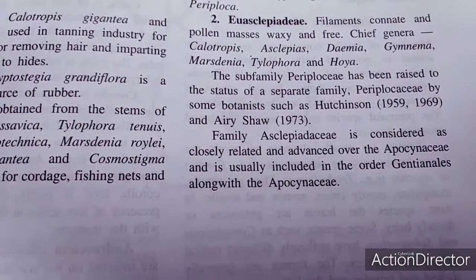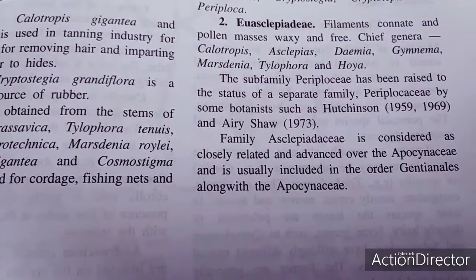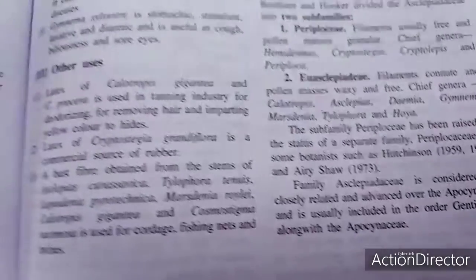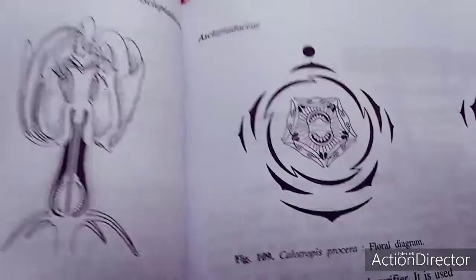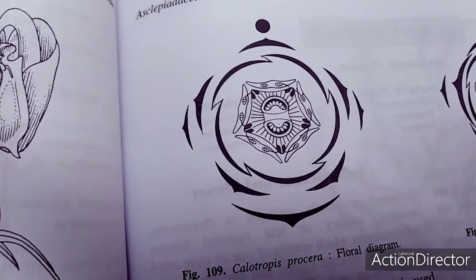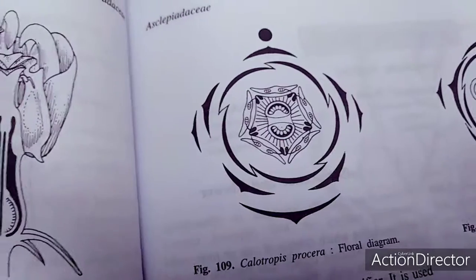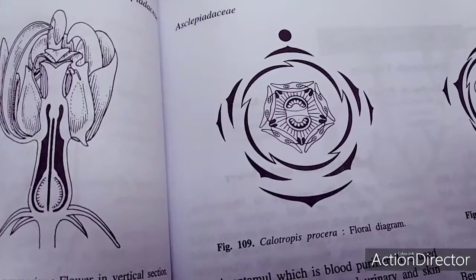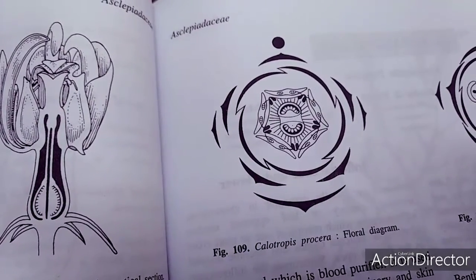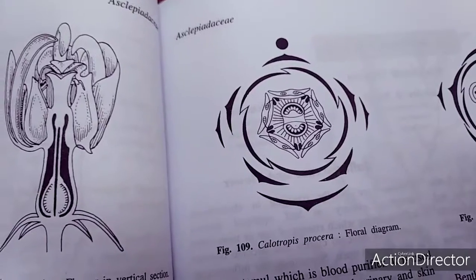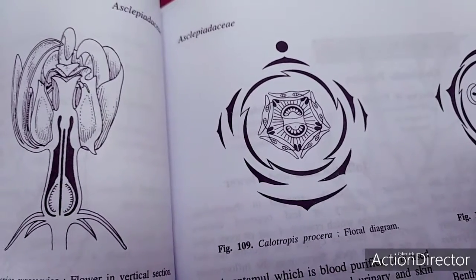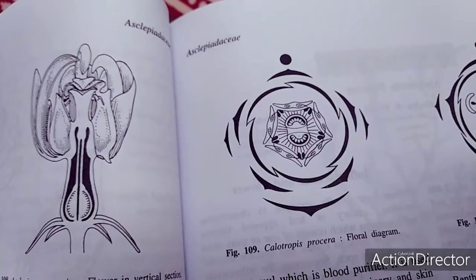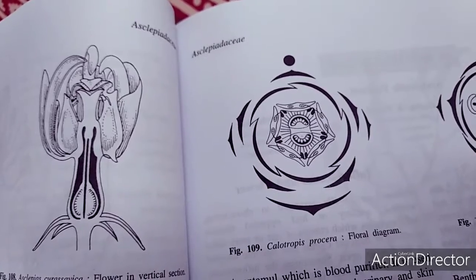Family Asclepiadaceae is considered closely related to and advanced over the Apocynaceae, and is usually included in the order Gentianales along with the Apocynaceae. So as we just talked about, this Asclepiadaceae is used as an ornamental, and as a medicinal plant. Some other importance has also been recognized. However, this family is different from the Apocynaceae family. Rubber also comes from the latex of this family.